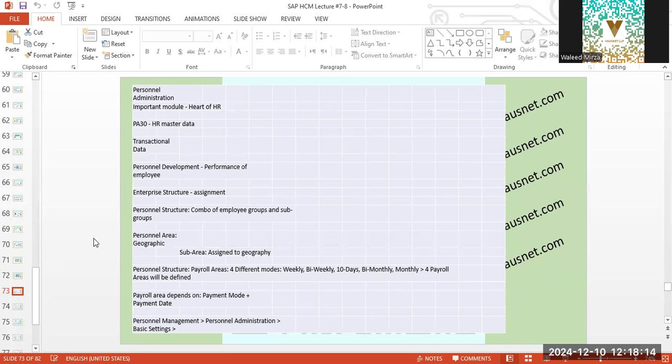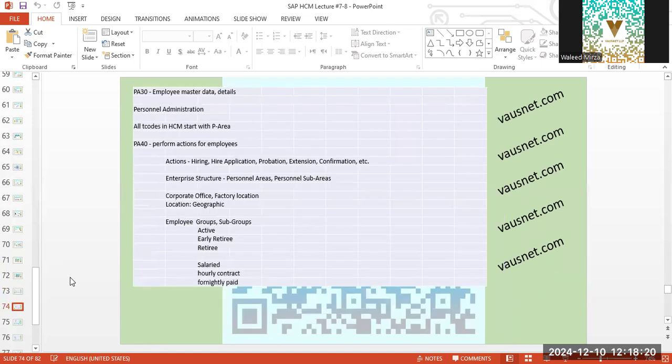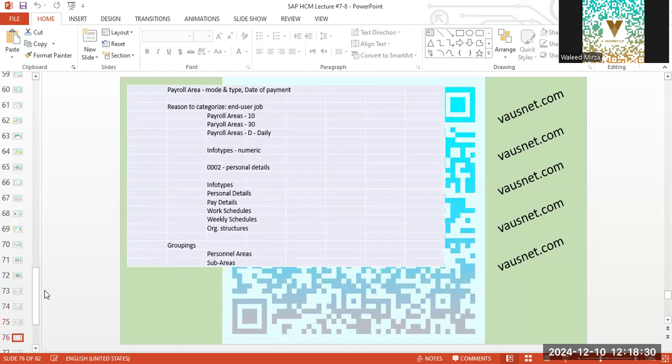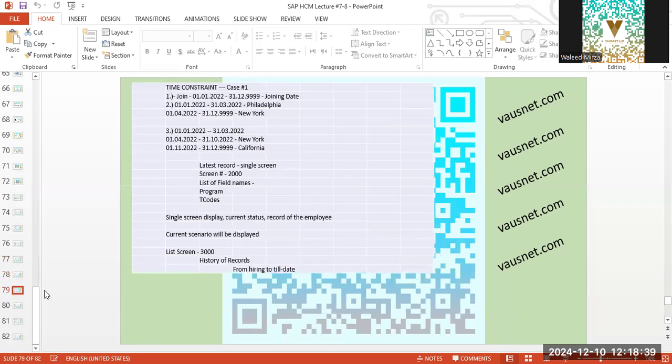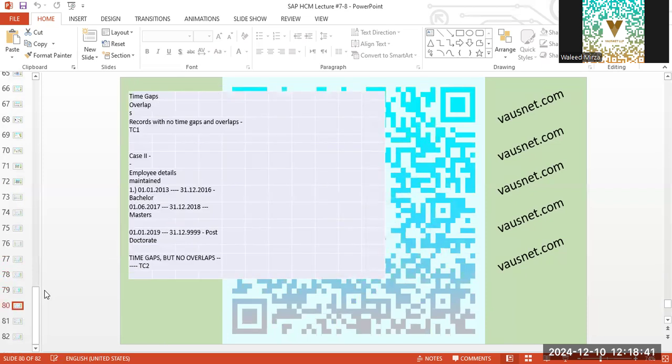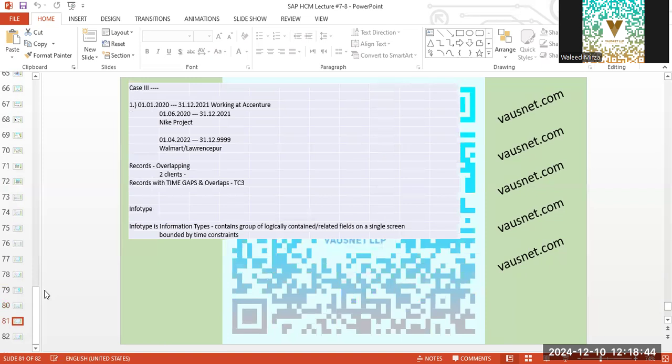Now, these are some of the notes that will be useful for you. We've already discussed all of this in detail. And employee subgroups, we've already configured this in the system. So I'll pass on this presentation to you so that you can refer to it with these notes. Any questions? So far, no. Okay, good.